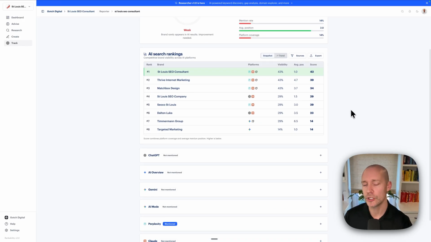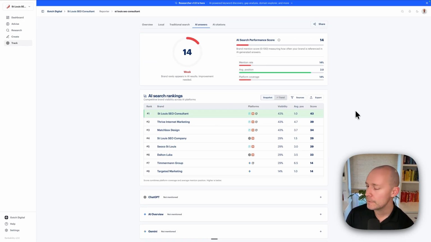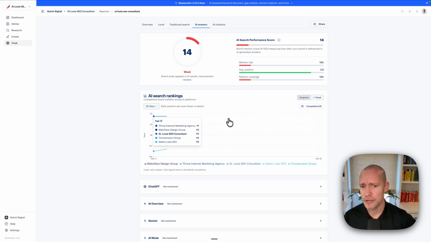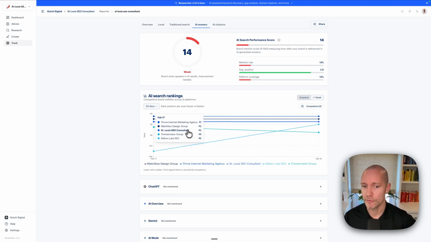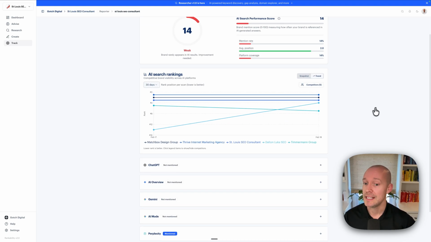Okay, and this is just a really good example because you can see, even if you're doing well in traditional search with your own website, it does not guarantee performance in the AI answers. It helps, but it's not the only thing. It's one of the things, but it's obviously something you should do. Okay, and then you can measure the trend over time to see how you're performing in these AI platforms.